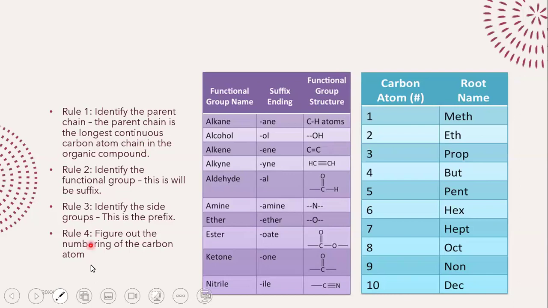Let's say I have a structure like this, and I ask you to please name the compound. What's the first rule you are going to tackle? You are going to figure out the longest carbon atom chain, because that is going to tell you exactly how to name the compound.